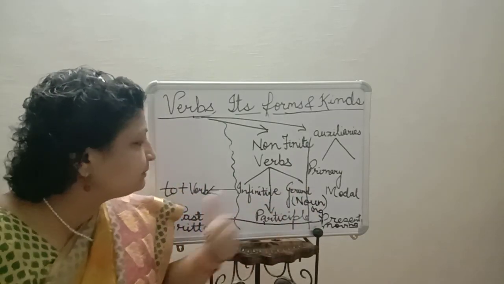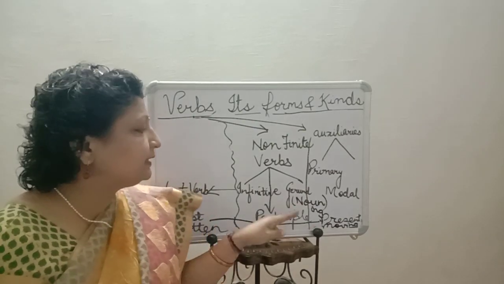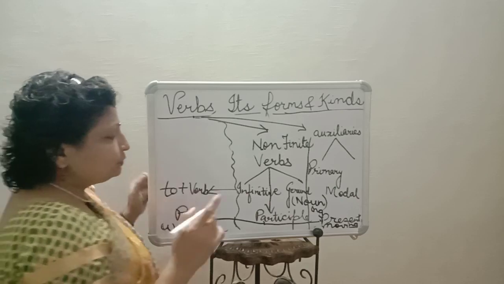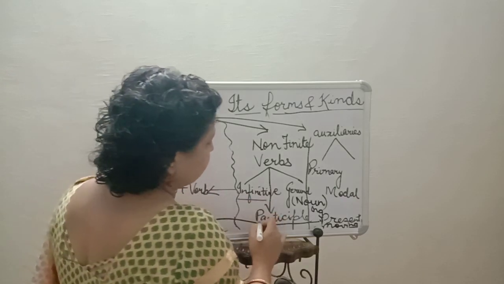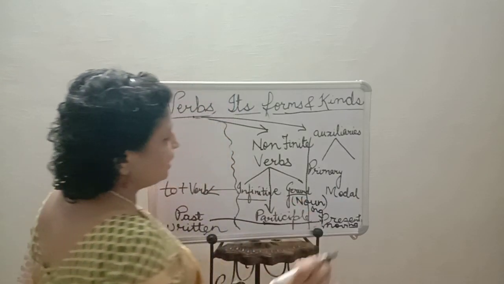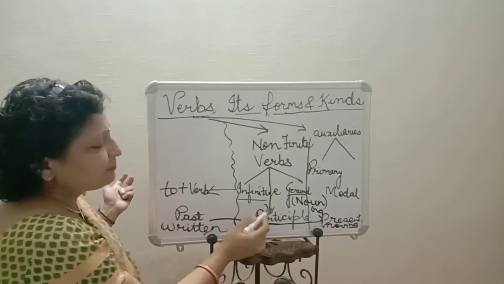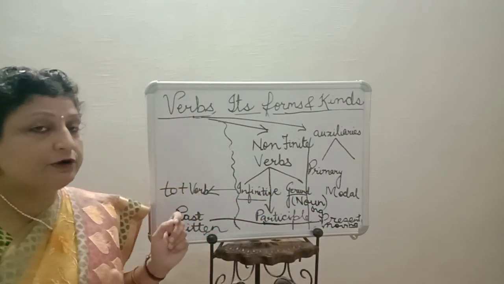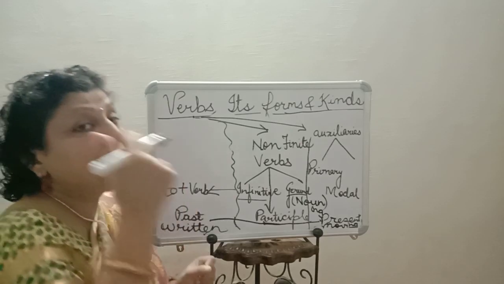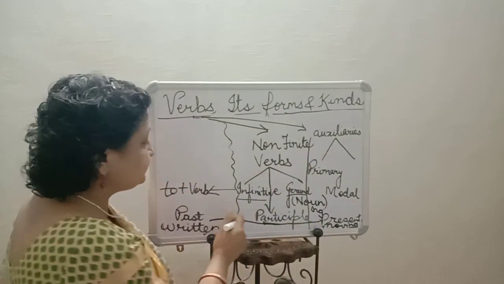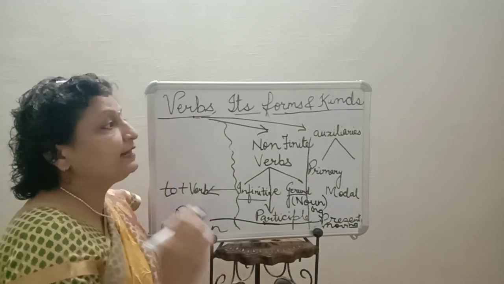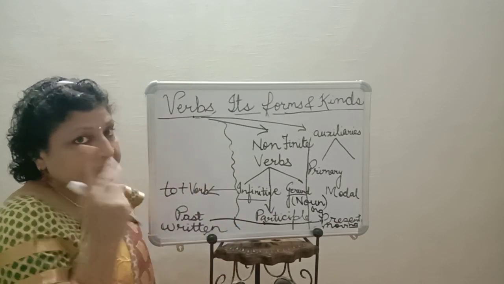In participle also the ing form is there, but it is used as an adjective. So you should know the 3 forms of non-finite verbs: infinitive, participle, gerund. Gerund is the non-finite form of the verb which is doing the work of noun. Participle is doing the work of adjective. In participle also there are 2, present and past.